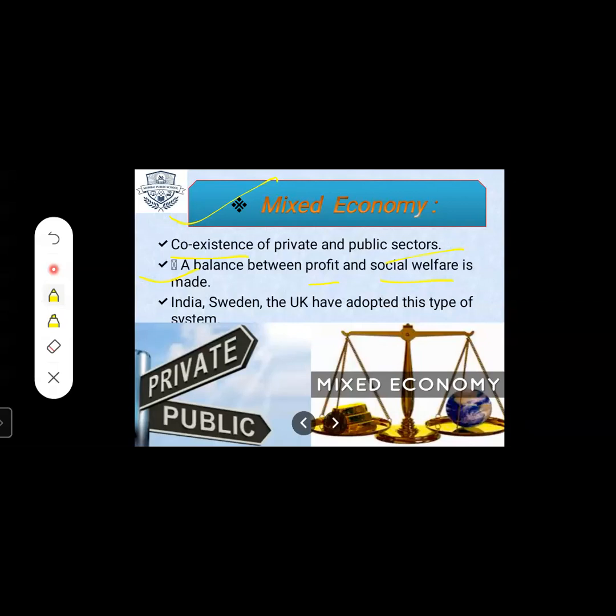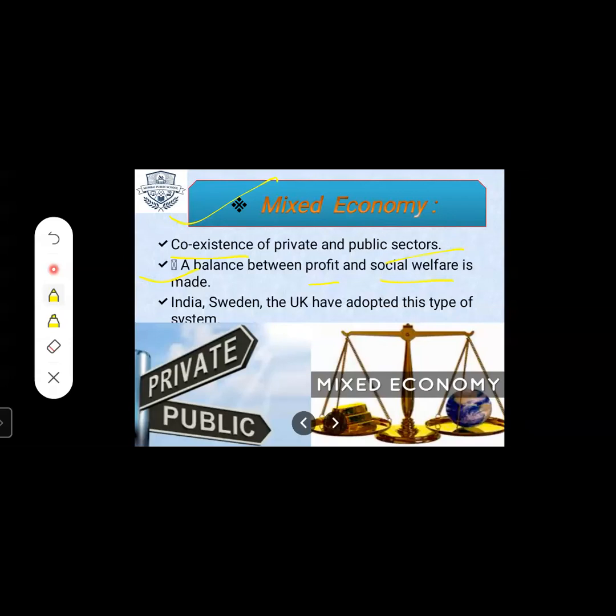SpiceJet and Indigo are privately owned by businessmen. So this is the difference between private sector and public sector. When we mix them, it is known as mixed economy.